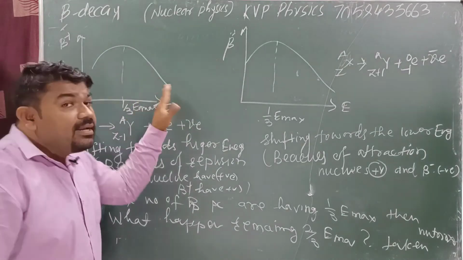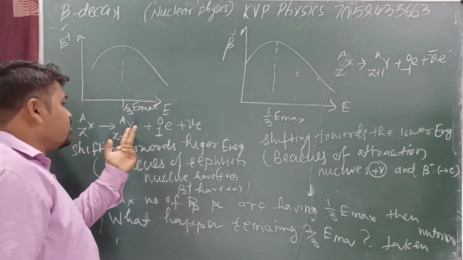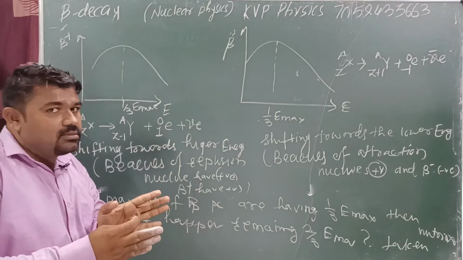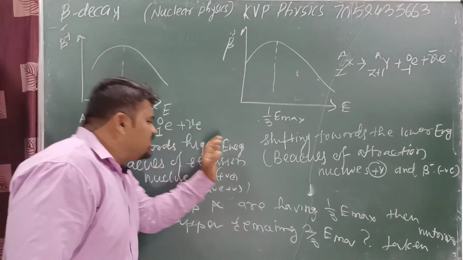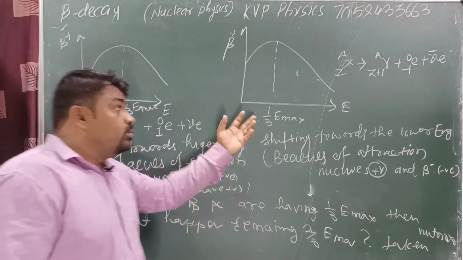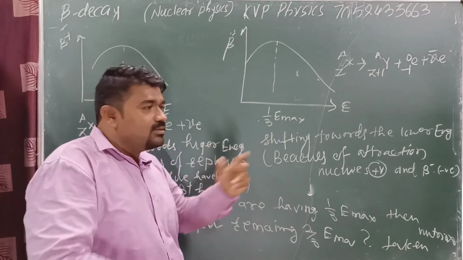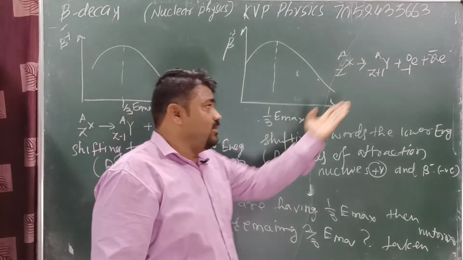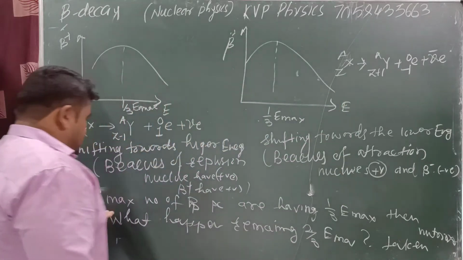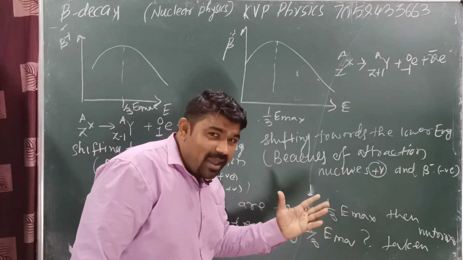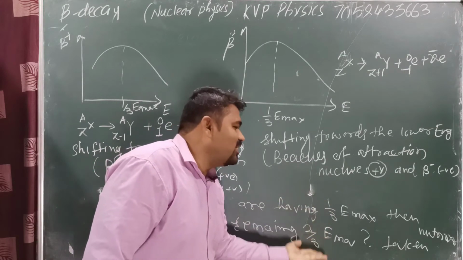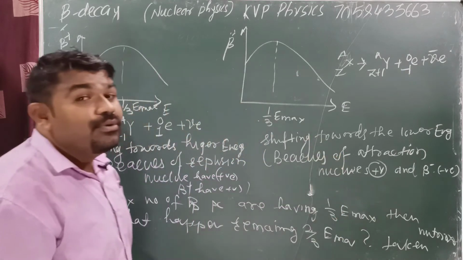Beta plus shifting to the higher value. Why? Because here plus and plus is repulsion. Hence here energy levels are shifting towards the higher energy. It is opposite attraction, shifting toward the lower value. Got it? The maximum number of beta particles have 1/3 of Emax. Then what is the remaining? 2/3 is taken by the neutrino.